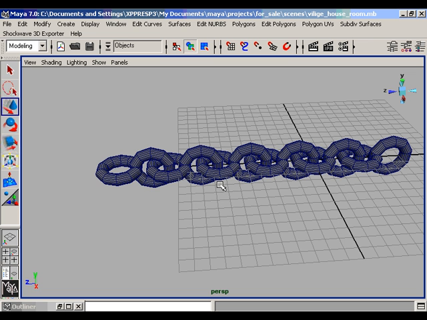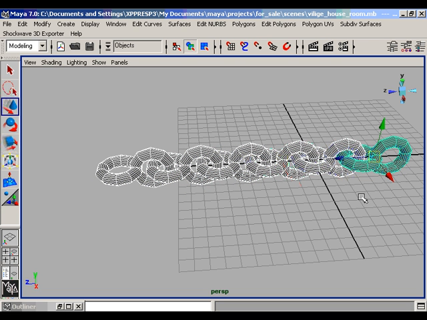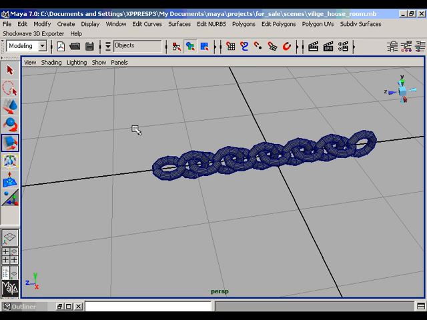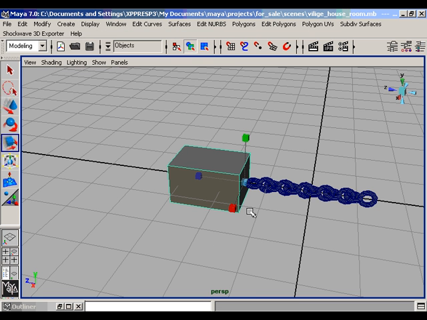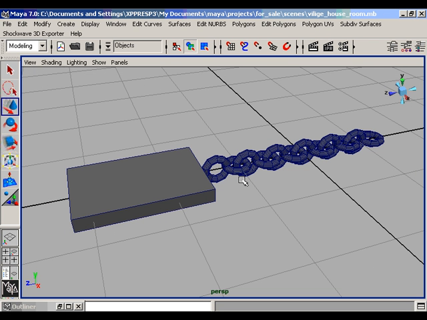So first group the objects of the chain by selecting them one by one and pressing Ctrl G for the group. Now create a polygonal cube for the mouth. Move the cube in front of the chain. Adjust the size of the cube as the mouth and teeth of the chain of the door. At this point, create a polygonal sphere as a tool.